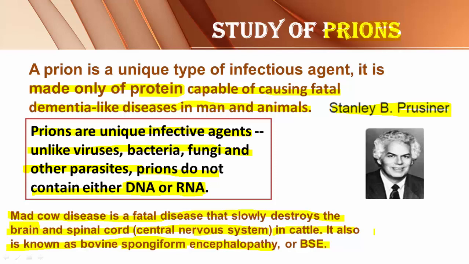Even when it infects the brain of man, the brain also gets the appearance of a sponge. So here the combined term for the disease is bovine spongiform encephalopathy. In short, it is known as BSE.